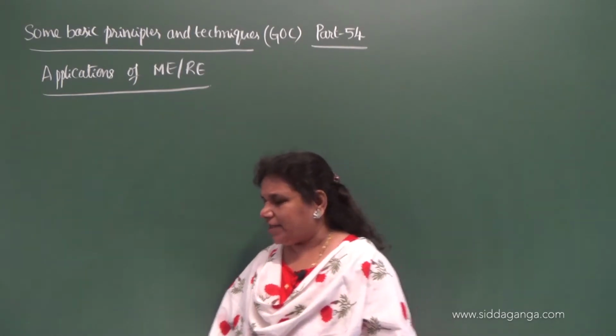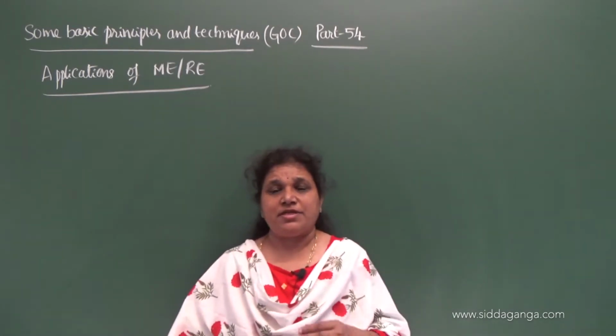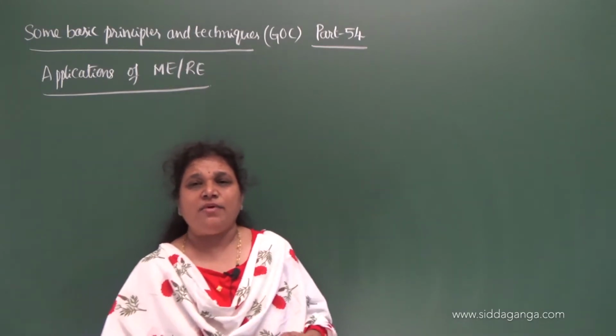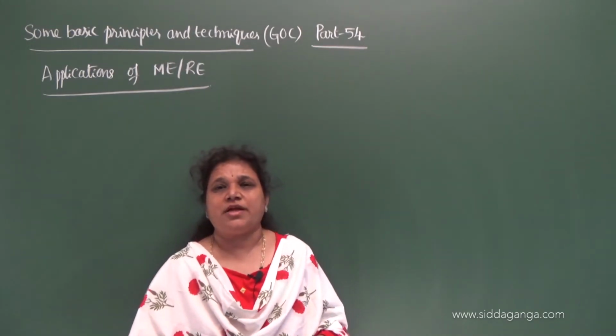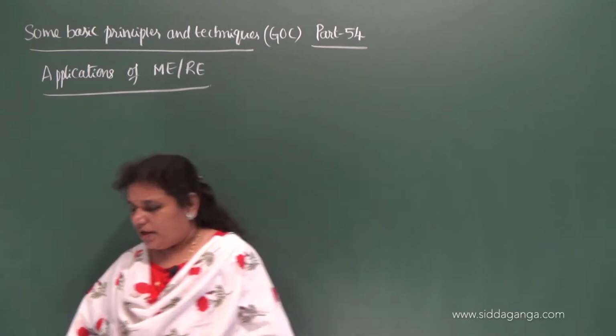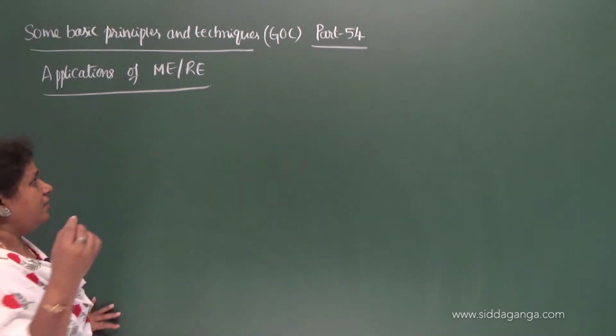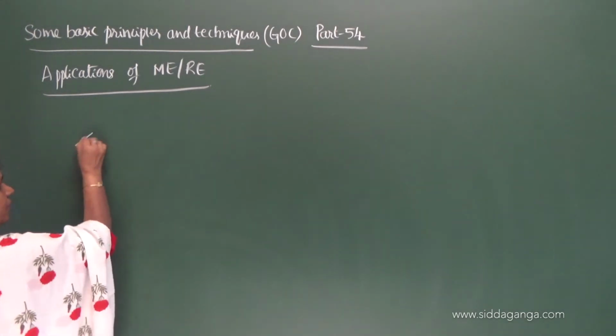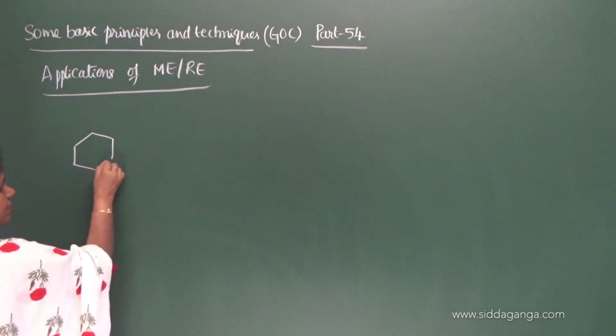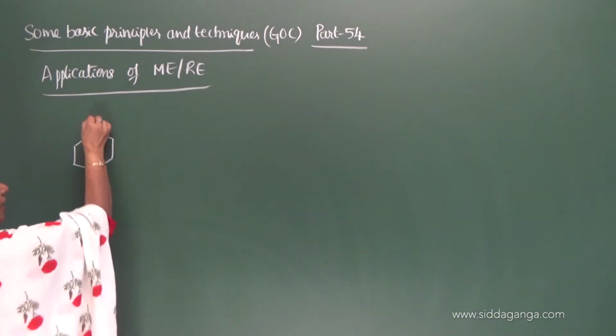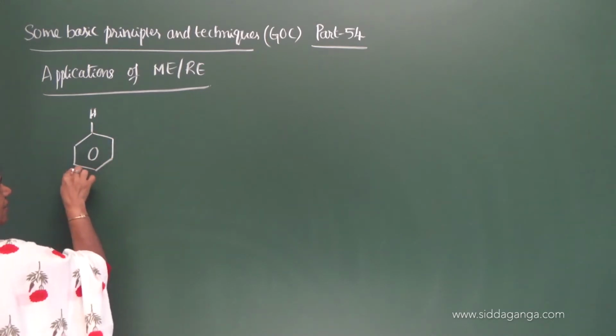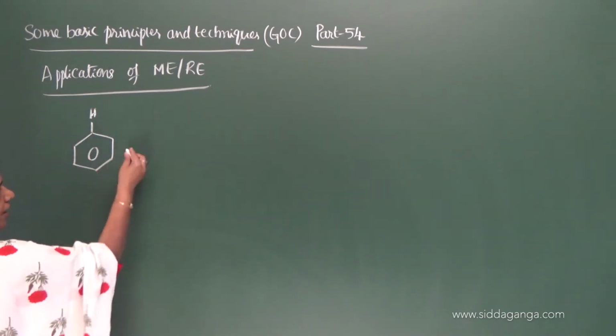Today let us move on to how the resonance effect helps in determining the reaction mechanism in the electrophilic substitution reactions of benzene. Let me give the example here. This is benzene, and each carbon atom is attached to one hydrogen.